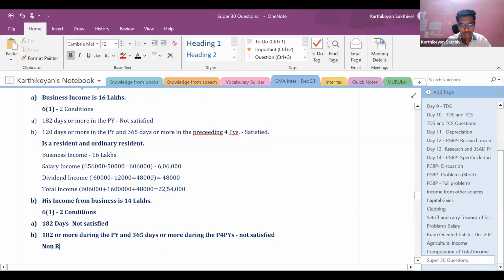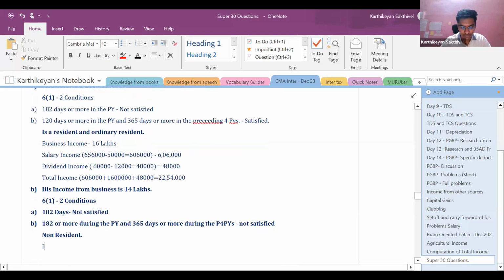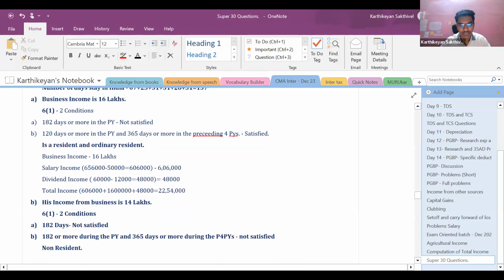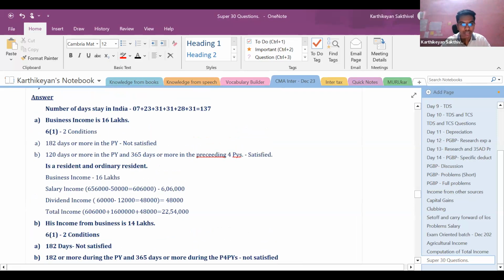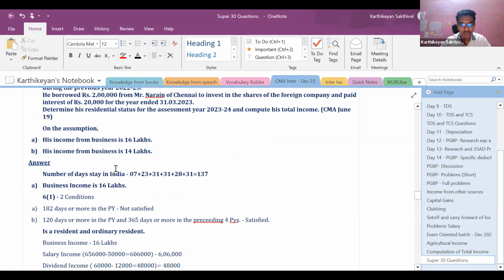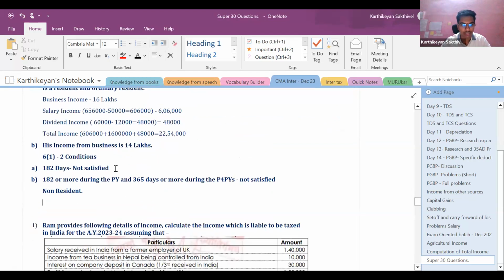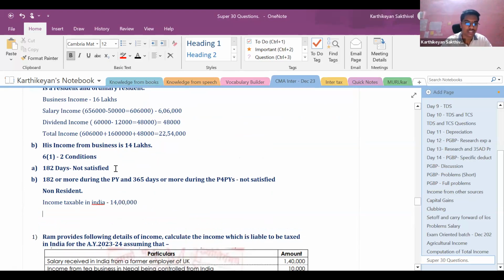Assessee is a non-resident. If he is a non-resident, income which is deemed to accrue or arise in India, or which is received or deemed to be received in India, is alone taxable. So in this case, his business income of 14 lakhs alone will be taxable. Income taxable in India is 14 lakhs. That's it. So there comes an end to this question.